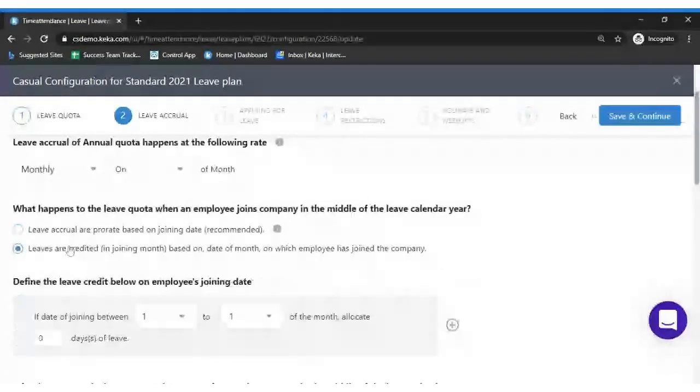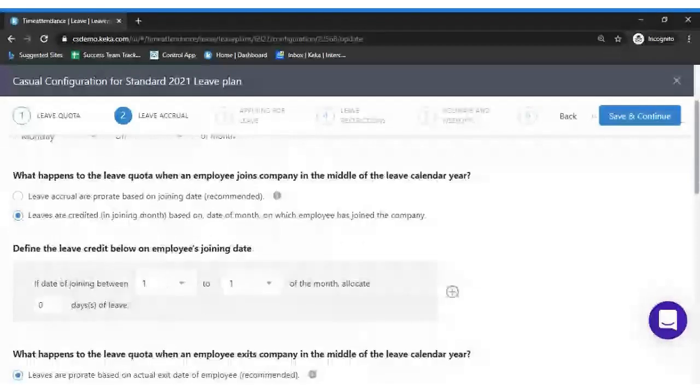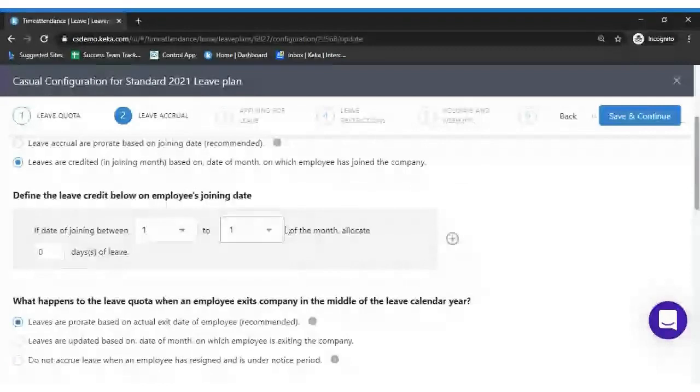If you select the second option, leaves are credited in the joining month based upon the date of joining, the date of the month on which the employee joined. We'll proceed with the first leave credit. If the joining date is between 1st to 7th, he would get the complete 1 month, 1 day of the leave.